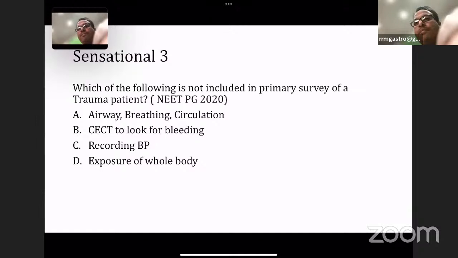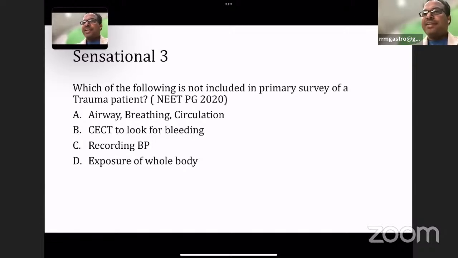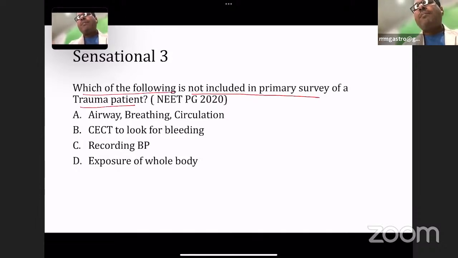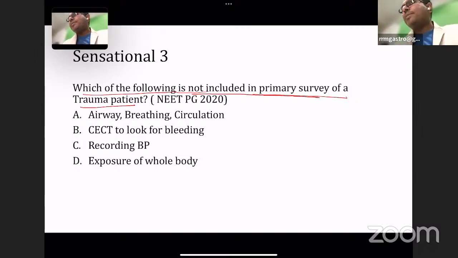Coming to another important question, another favorite of National Board exams: primary and secondary survey. Which of the following is not included in the primary survey of a trauma patient? Very basic question from trauma. There are going to be 3 or 4 questions in NEET PG from trauma, so you should be thorough with trauma. Any doubts in trauma, please post them. This is the advantage of attending live: you can ask doubts and clarify all your confusions.